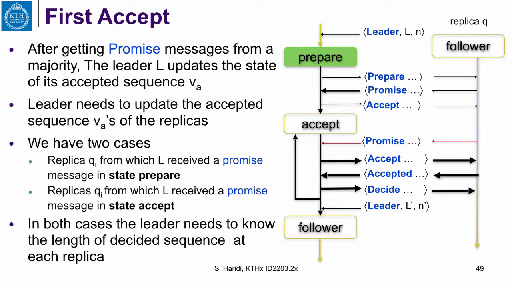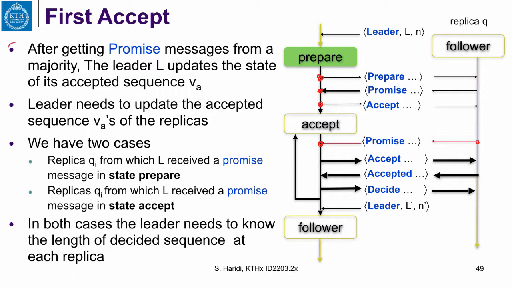So let us see our situation now. After sending a prepare, the leader gets promises from a majority of acceptors. At this stage, he can synchronize with those replicas in the majority, and that's what we call the first accept. On the other hand, we cannot synchronize his state with other replicas since he does not know their decided sequence yet. And this can lead later to what we call a late promise. It's only when he gets this late promise that he can synchronize his state with that late follower. So this is the basic idea.